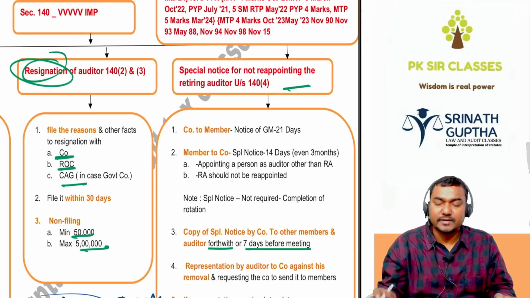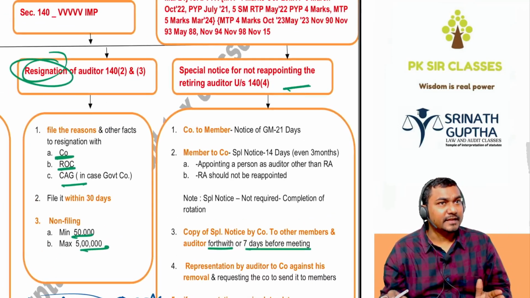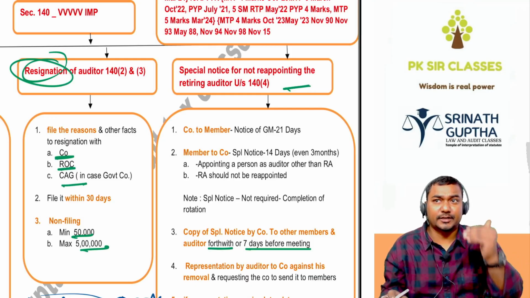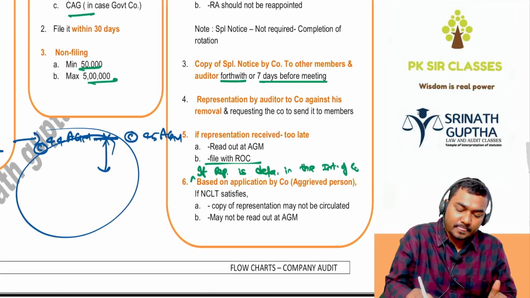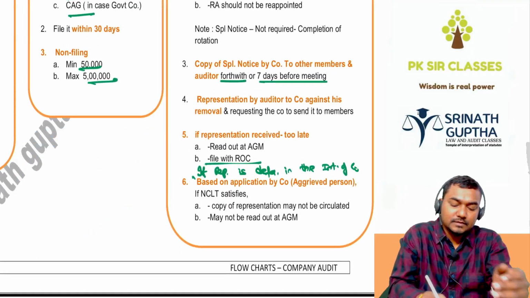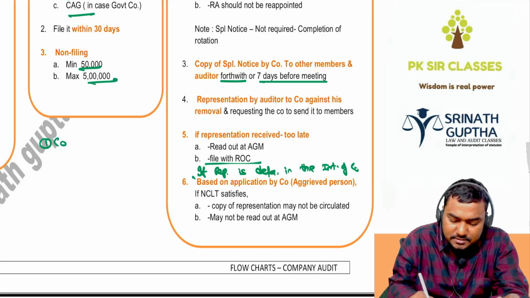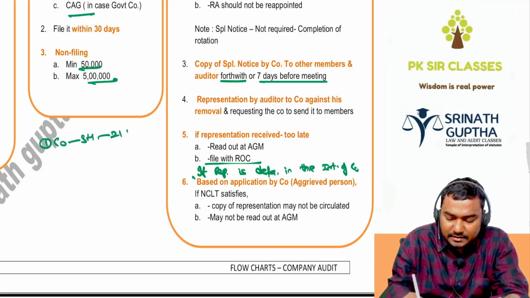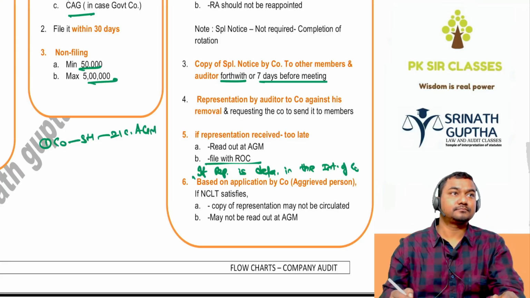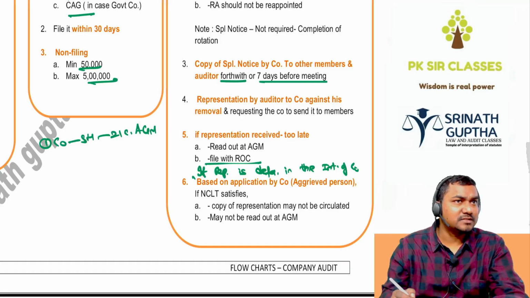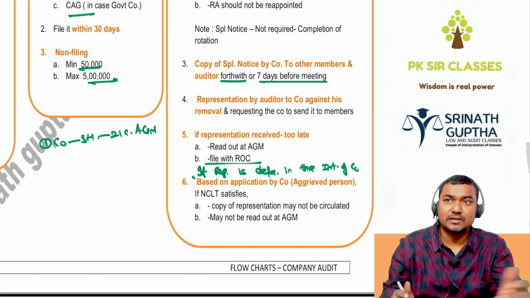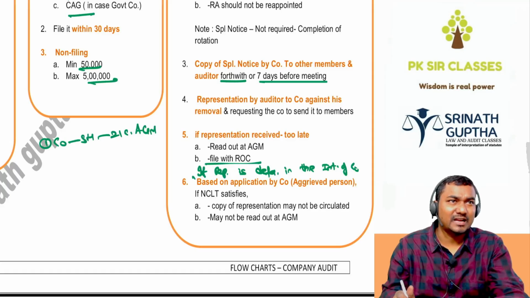This one is AGM. In the AGM, instead of the retiring auditor, we want to replace with a new auditor. Yes sir, no sir. So what is the procedure beta? What is the procedure? The company gives shareholders 21 clear days notice of AGM along with the P&L, balance sheet, board report and auditor's report. One of the shareholders who was reading the notice of AGM along with the audit report is not happy with the performance of the auditor. So right now our auditors are Unnati and associates. We don't want Unnati again because we're not happy with her work.